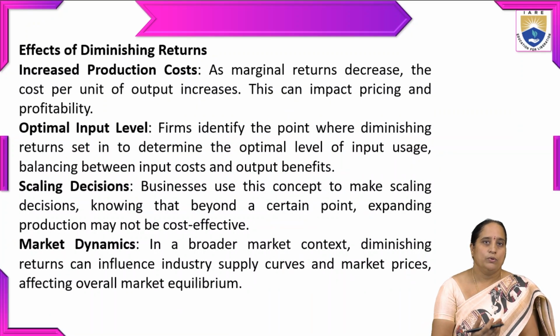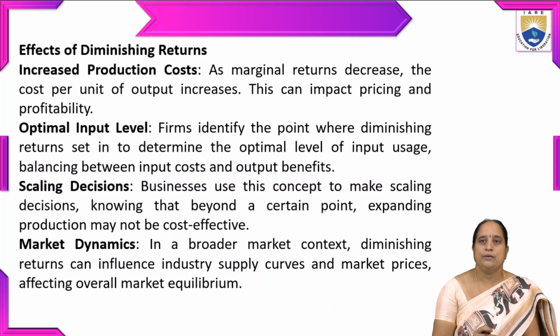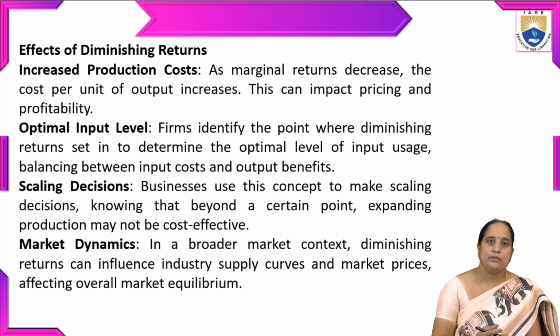Then, what are the effects of diminishing returns? Increased production cost. As marginal returns decrease, the cost per unit of output increases. This can impact pricing and profitability. The second effect is the optimal input level. Firms identify the point where diminishing returns set in to determine the optimal level of input usage, balancing between input and output benefits. As a result, they can go with optimum utilization of existing resources.